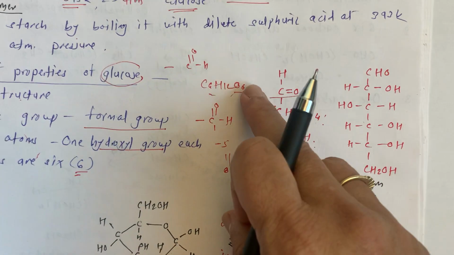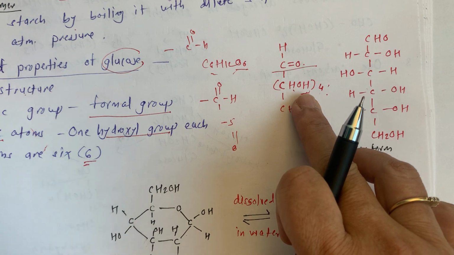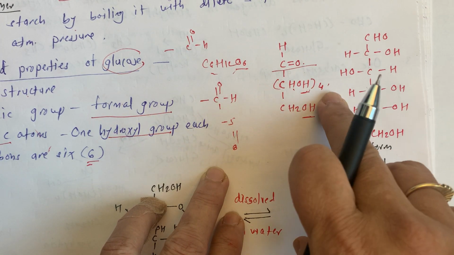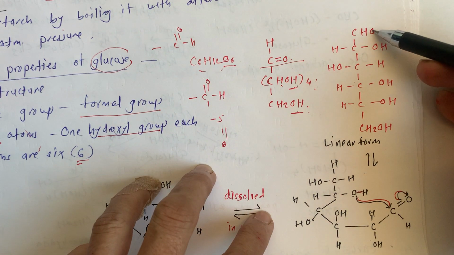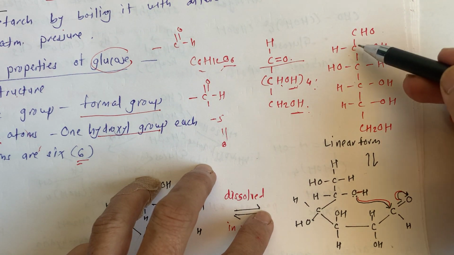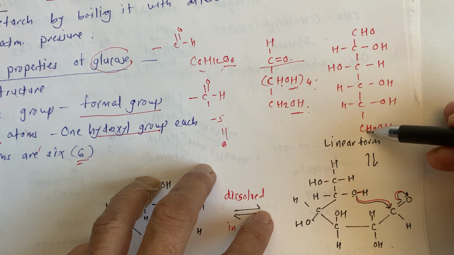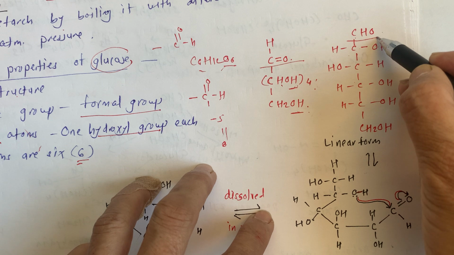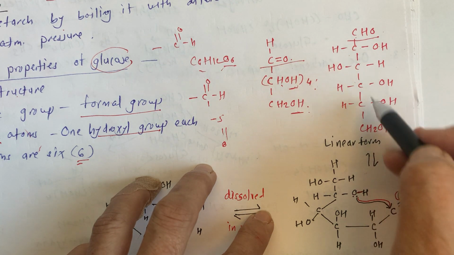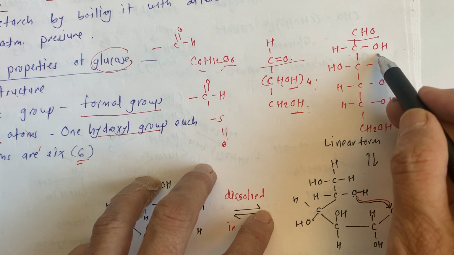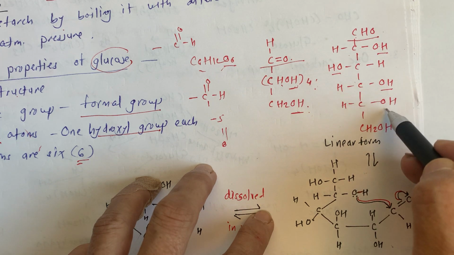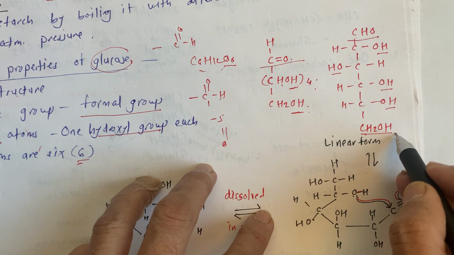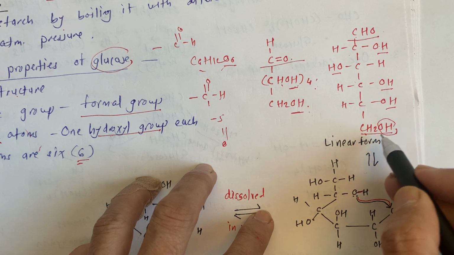This is a condensed formula. We can write CHOH separately, or in condensed form in a bracket with 4, and separately CHO and CH2OH, carbons 1, 2, 3, 4, 5, 6. One carbon is included in the aldehyde group, then the other 4 carbons each have a hydroxy group, so total 4 here, and at the end another carbon also has a hydroxy group, the 5th one.